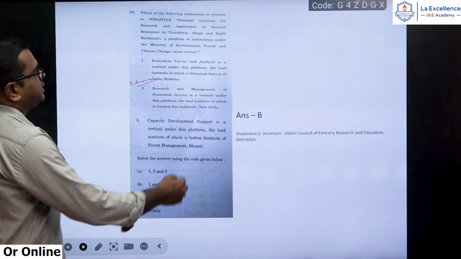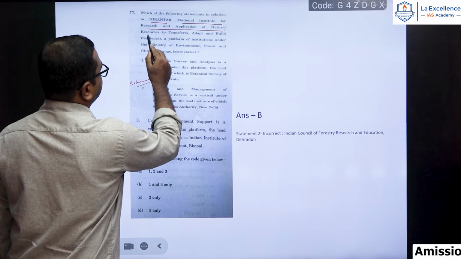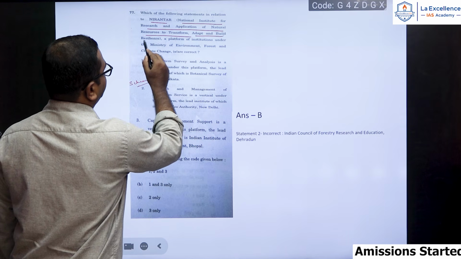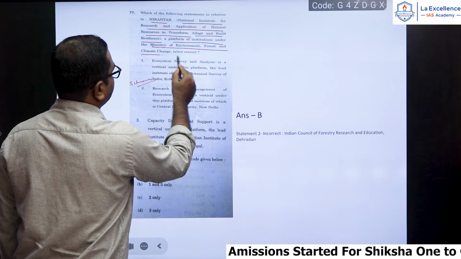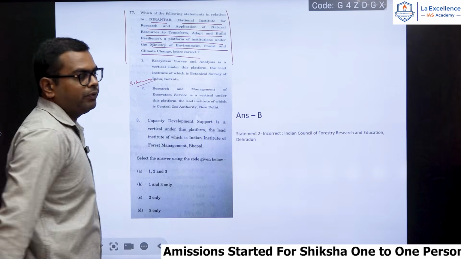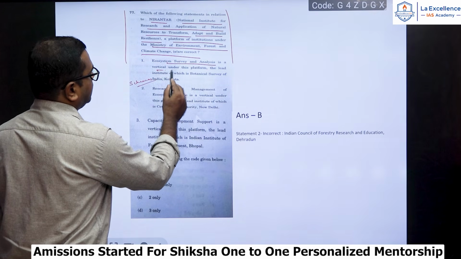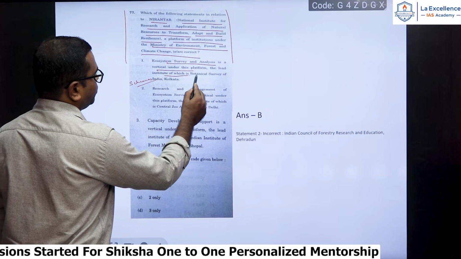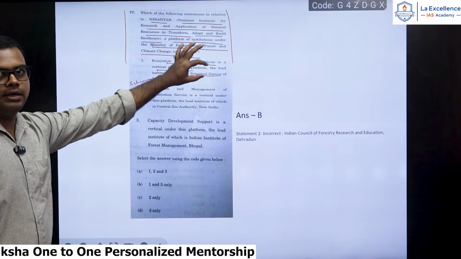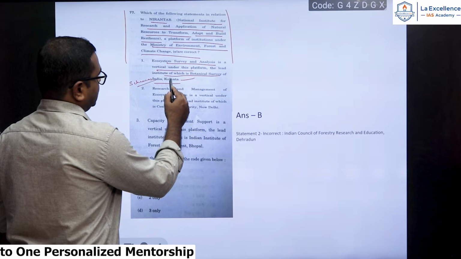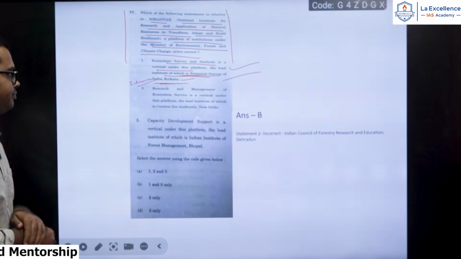Which of the following statements in relation to NIRANTAR, that is National Institute for Research and Application of Natural Resources to transform, adapt and build resilience, a platform of institutions under the Ministry of Environment, Forest and Climate Change, are correct? So you have to be very careful while reading the lengthy statements. Ecosystem survey and analysis is a vertical under this platform, the lead institute of which is Botanical Survey of India, Kolkata. Okay, under the NIRANTAR, this ecosystem survey and analysis will come, and the lead institute for this is Botanical Survey of India, Kolkata. Okay, this is a correct statement.